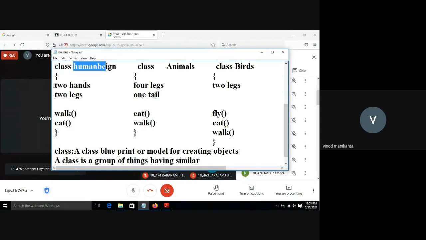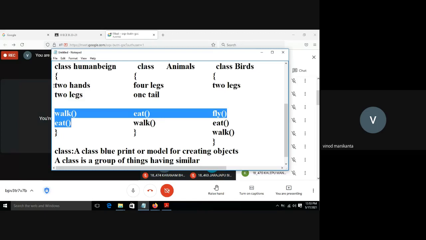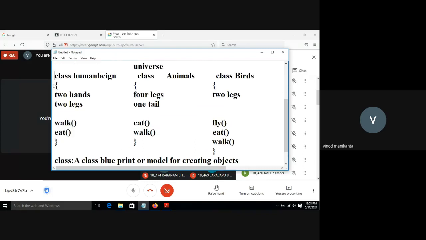Each object shares the properties of this class, like two hands and two legs. An object physically exists, whereas a class is virtual because it is a template. It is not physically existing; it is a group of things, a skeleton, a structure to create an object.